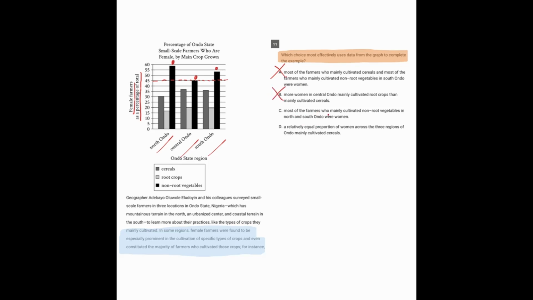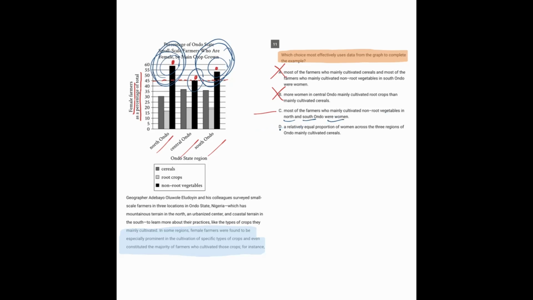C, most of the farmers who mainly cultivated non-root vegetables in North and South Ondo were women. So this is good in a couple of ways, because even though the 3 non-root vegetable bars were the highest, this one was maybe not as high as the others. So answer choice C kind of focuses on the 2 that were really, really the highest, this one and this one. Most of the farmers who cultivate the non-root vegetables in North and South Ondo, ignoring Central Ondo, were women.